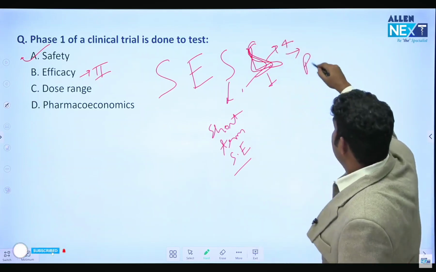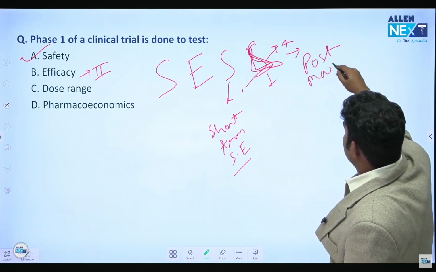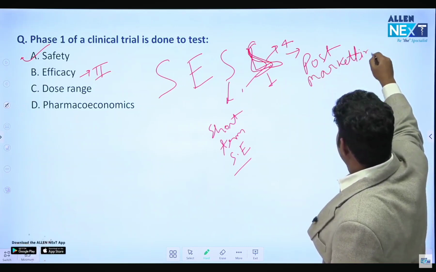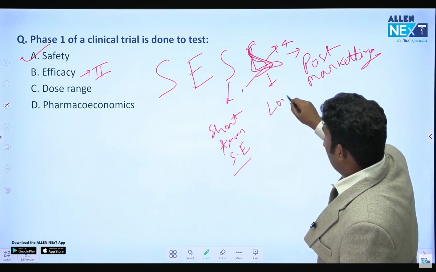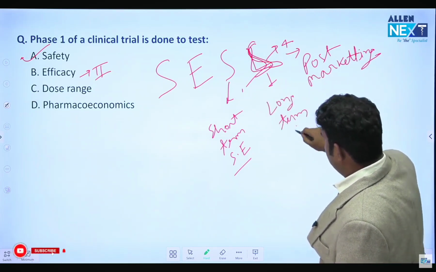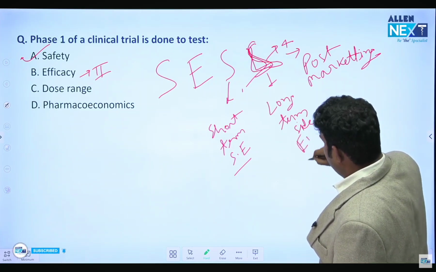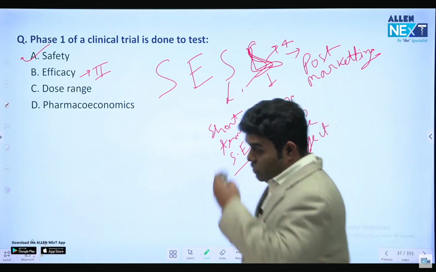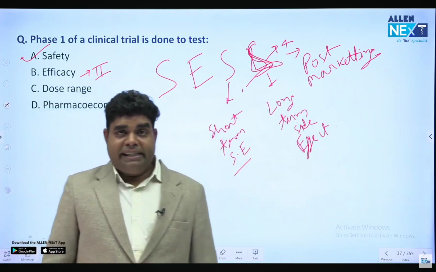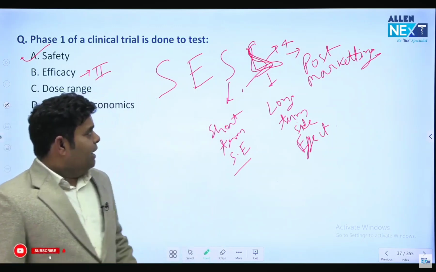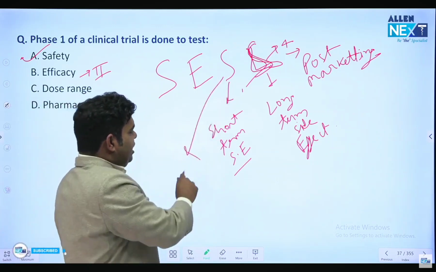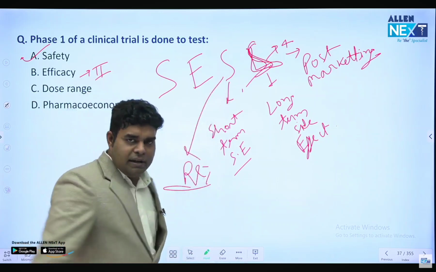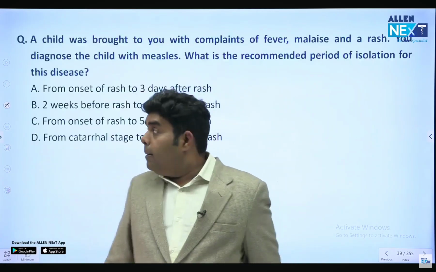They keep asking this question. Post-marketing surveillance tells about long-term side effect. Okay. So these are the 4 phases. SES can be the mnemonic. And in phase 3, usually we do RCT and all is done in phase 3. Okay. Now, next question.